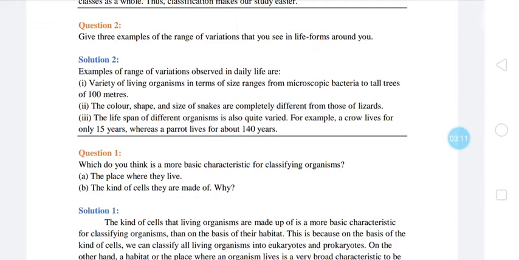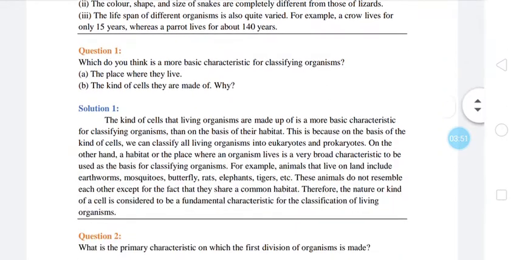Now you may write it differently. You may write, in case of plants, some of the plants have 2 cotyledons in their seeds, some of the plants have 1 cotyledon in their seed. You may write, some plants give flowers with bright color, some plants give flowers with light color, they are not showy. You may say some plants have lightweight pollen grains, some plants have sticky pollen grains. So it may vary according to you. It is a personal response type of question.